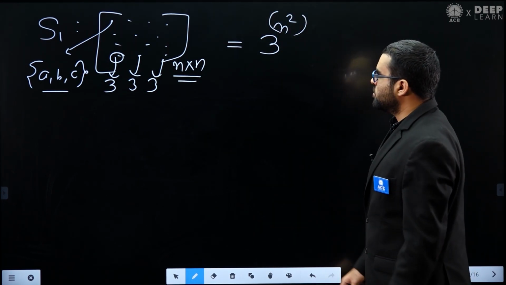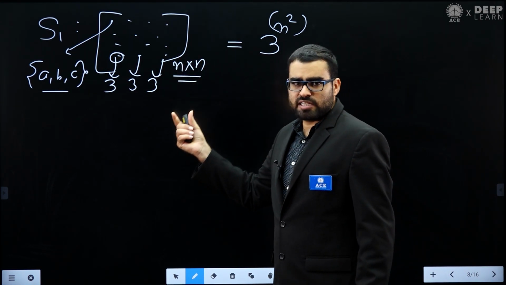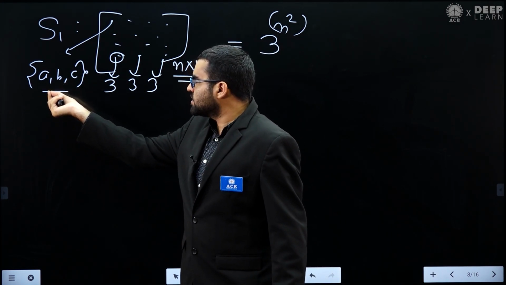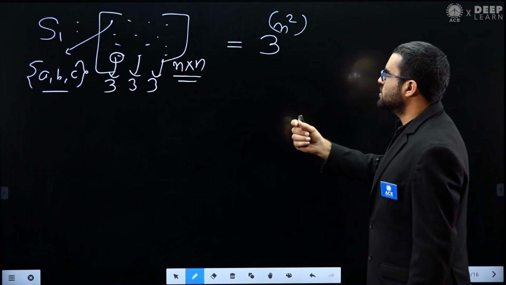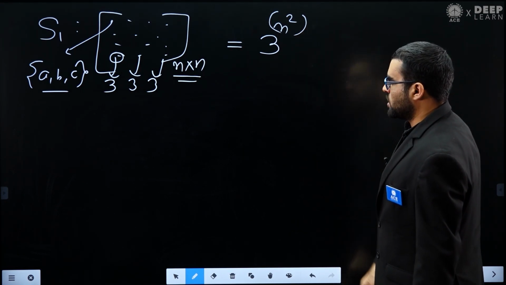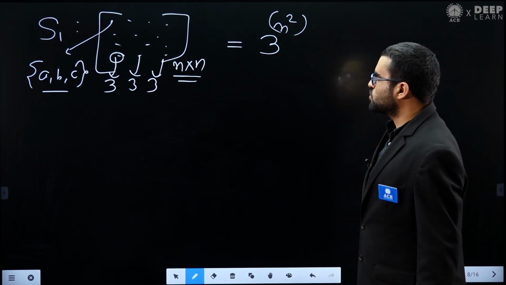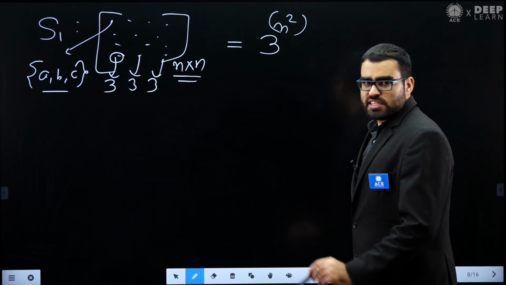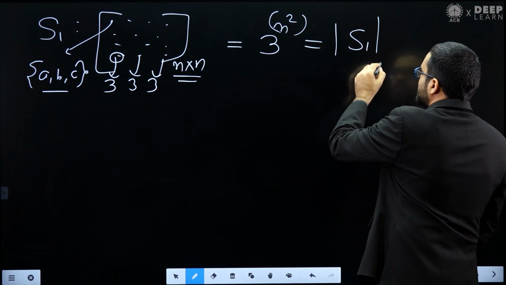So this will be the number of n by n matrices such that each element is either A or B or C. That will be 3 power n square, because every element has 3 choices and in total we have n square elements. So this is the cardinality of set S1.